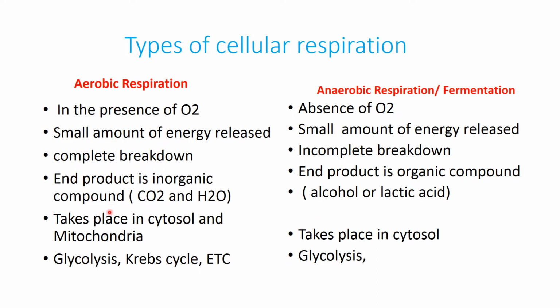Aerobic respiration takes place in the cytosol and mitochondria, while anaerobic respiration takes place only in the cytosol, and the process involved in anaerobic respiration is glycolysis. In aerobic respiration, glycolysis, the Krebs cycle, and the electron transport chain are the three major processes by which aerobic respiration is completed.